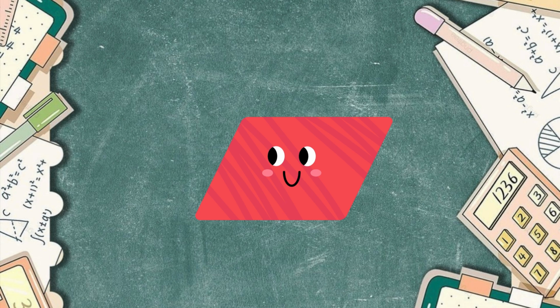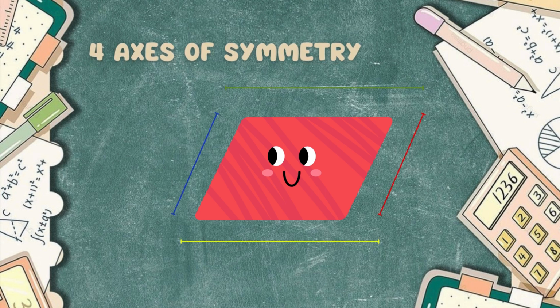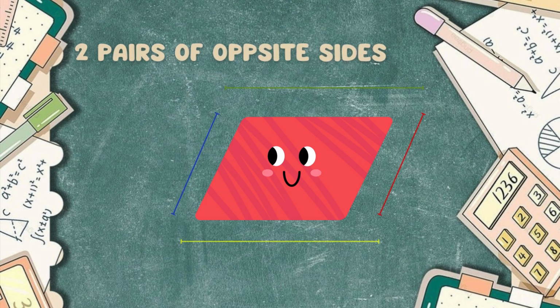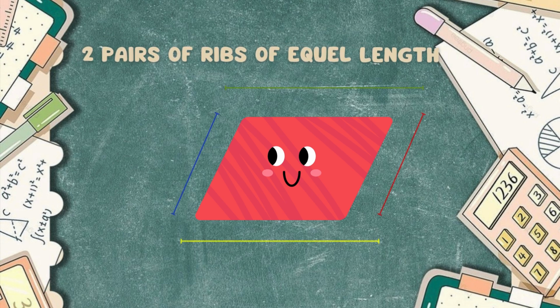Unlike other flat shapes, such as a square, which has four axes of symmetry, a parallelogram has no axis of symmetry. Thus, a parallelogram is a flat shape with two pairs of equal sides and two pairs of equal length sides.